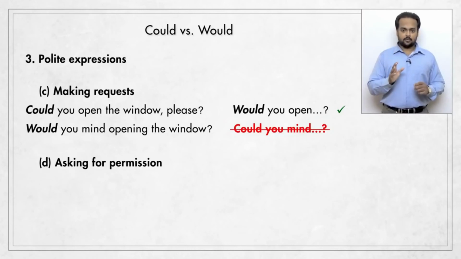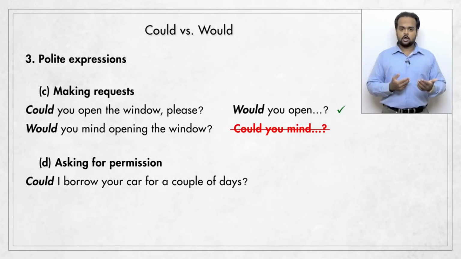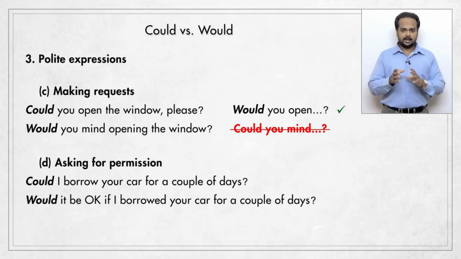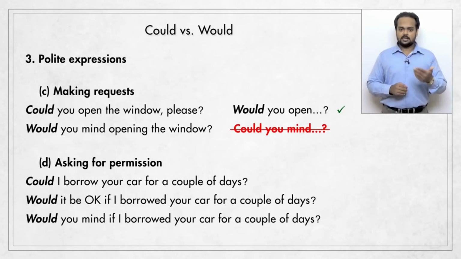And when we ask for permission, again, there are expressions with both could and would. For example, could I borrow your car for a couple of days? Maybe I'm saying this to a friend, so I'm asking my friend for permission to use his or her car. I can also say, would it be okay if I borrowed your car for a couple of days? Or would you mind if I borrowed your car for a couple of days? Would you mind can be used to ask for permission as well.